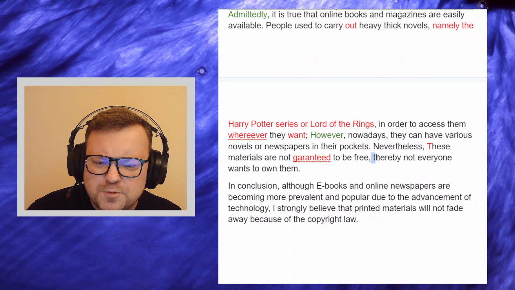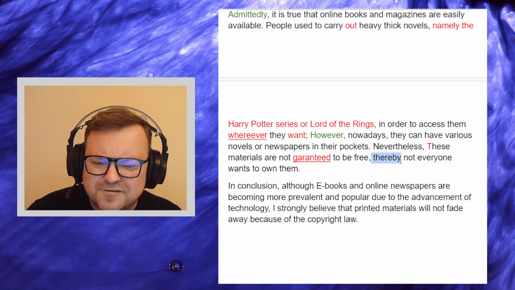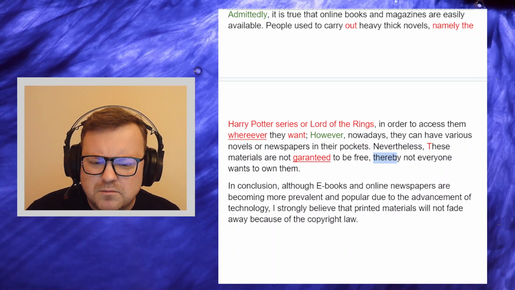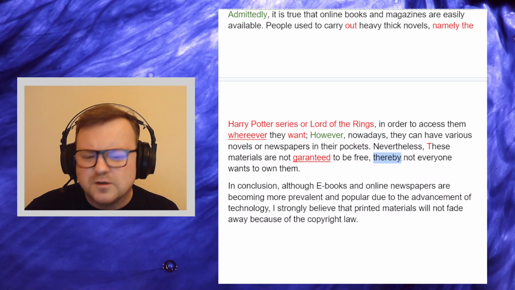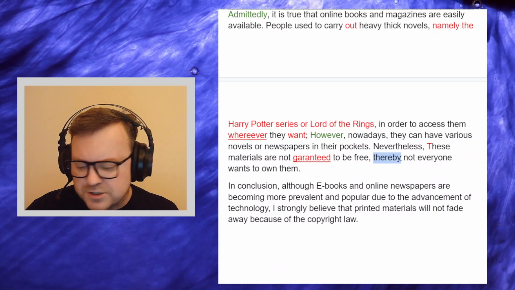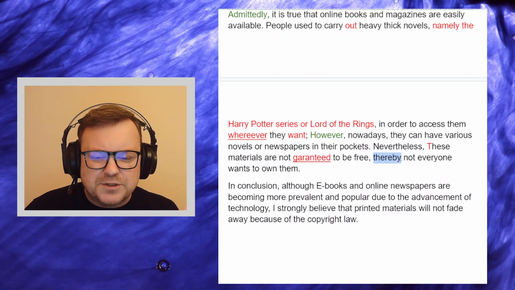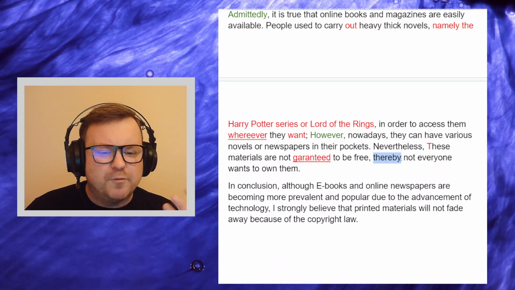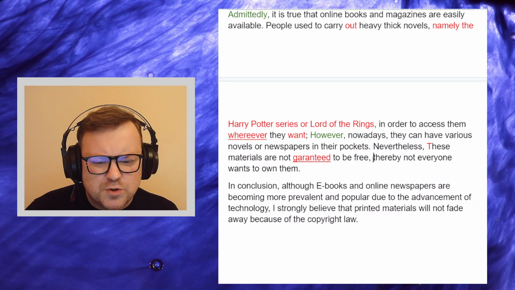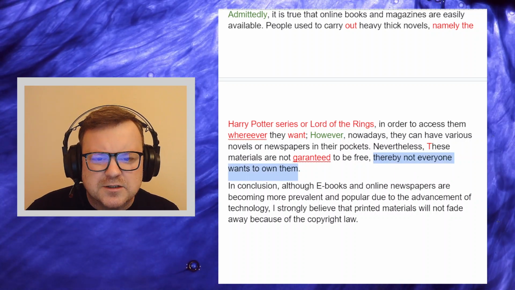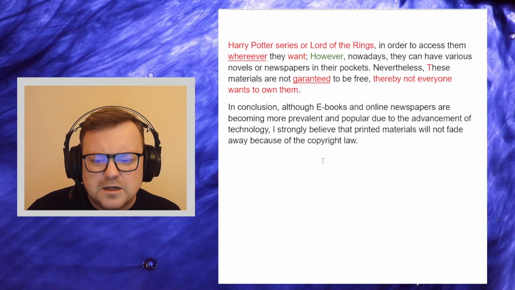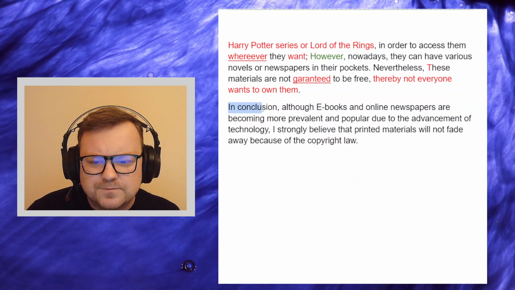Something not being free doesn't affect whether somebody wants to own them or not. We want to own something simply because we want it, or because there are good reasons to have it, but the price may stop us from buying it, but it doesn't stop us from wanting to own them. So that idea is just a little bit strange too. In conclusion, good signposting language.